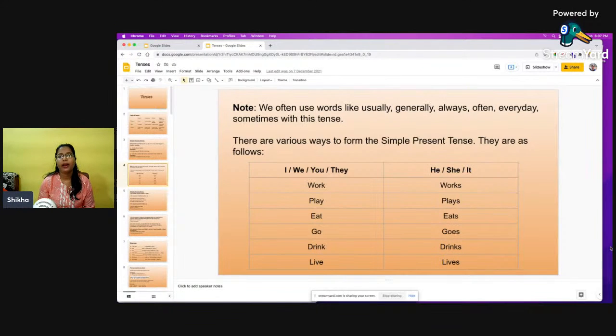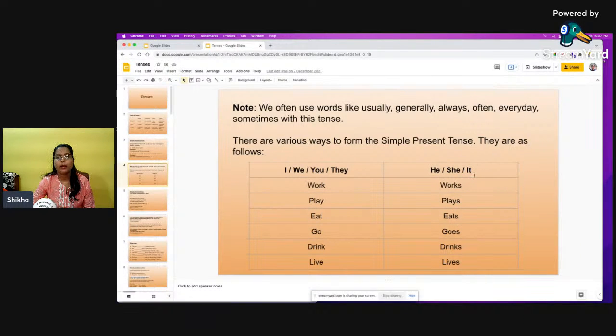Now the moment we add s to these verbs, like in our examples: works, plays, eats, goes, drinks, lives, all of these come with s. Yes, because when we add s to our verbs, it becomes singular. And he, she, it is the singular form of subject, or singular pronoun, we can say.